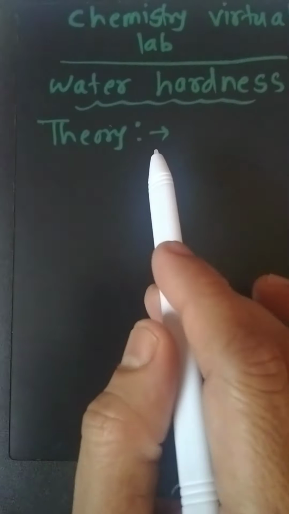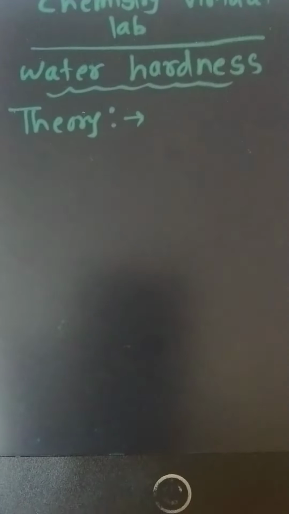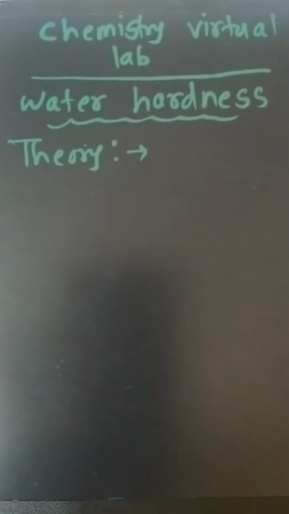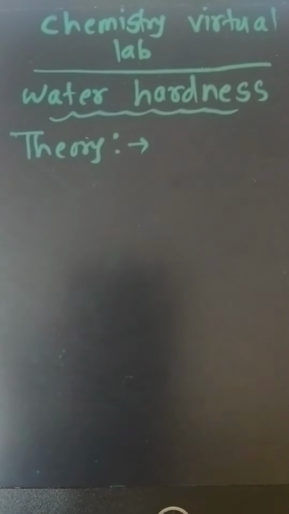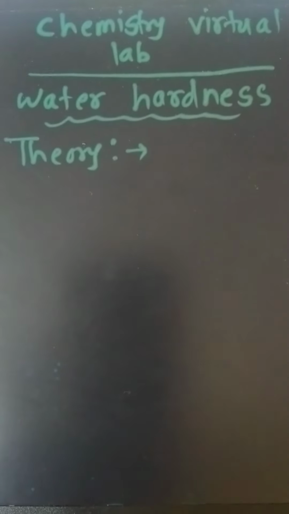So, what is the theory behind this experiment? Hardness is one of the parameters of water which decides the presence of cations in the water. If water is hard, it contains calcium, magnesium, sodium, potassium type ions in excess, especially magnesium and calcium. Their salts are present in that water. That water may be industrial water, domestic water, or irrigation water.